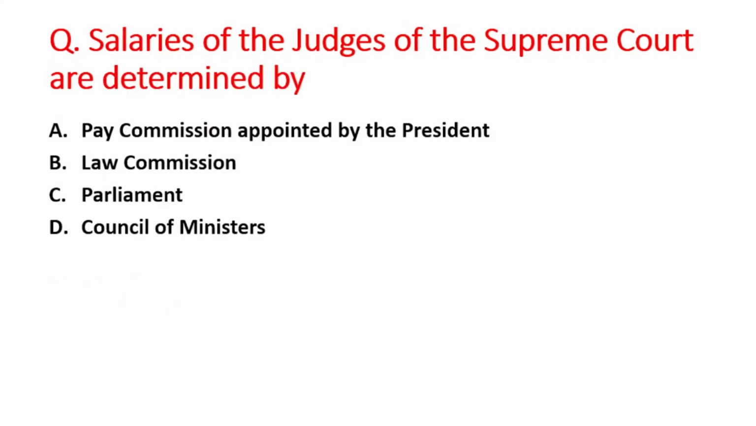Okay. Next question is the salaries of the judges of the Supreme Court are determined by. A option is pay commission appointed by the President, B option is law commission, C option is Parliament, and D option is Council of Ministers. So right answer is option C, that is Parliament.